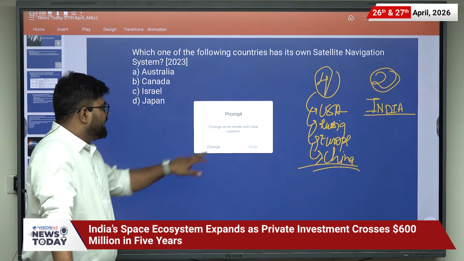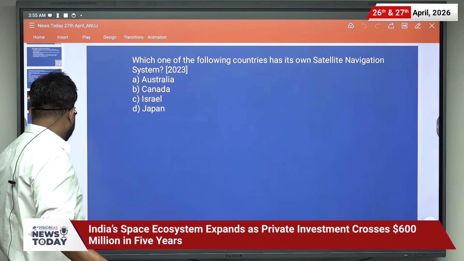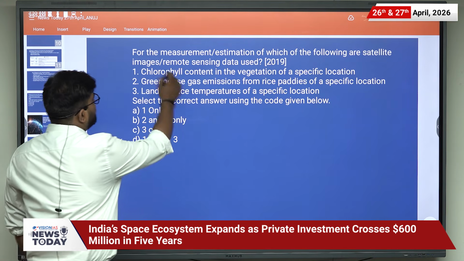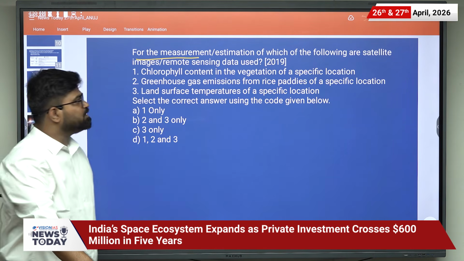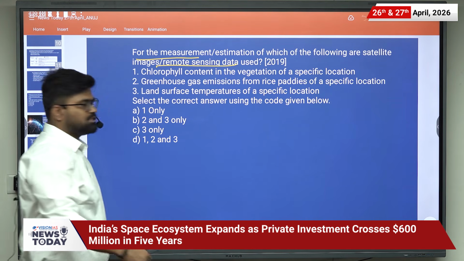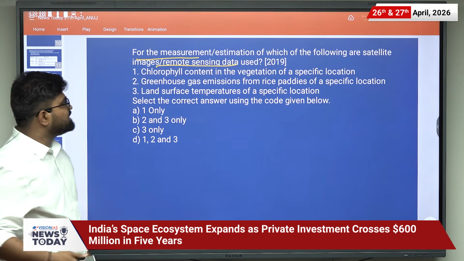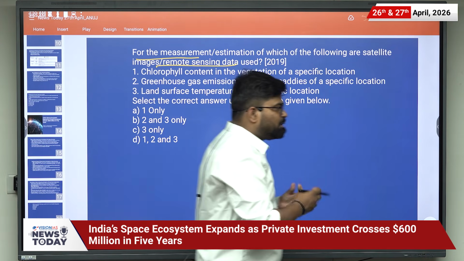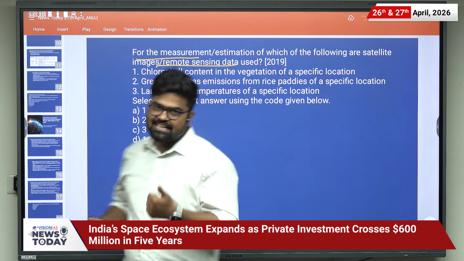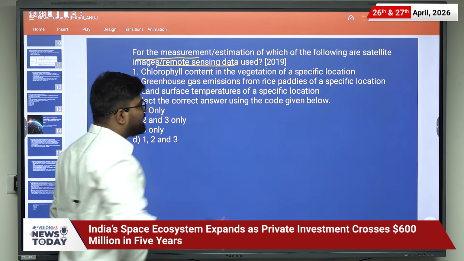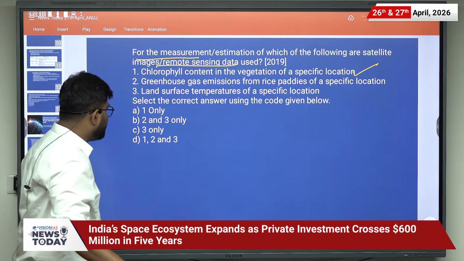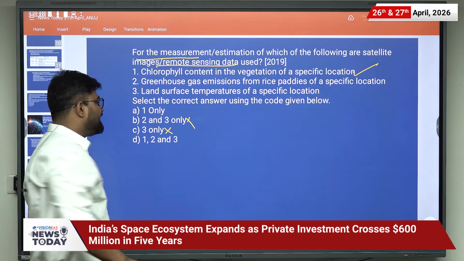Let us move to the next question, and next question is from the year 2019. It is an easy question. For the measurement and estimation of which of the following are satellite image remote sensing data used? Chlorophyll content in the vegetation of the specific location. So how much sunlight is there, how much sunlight is reflected from the plants, that can be used for the chlorophyll content in a vegetation of a specific location. So first statement is correct. That will lead to elimination of B and C.